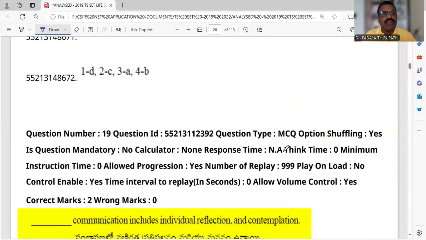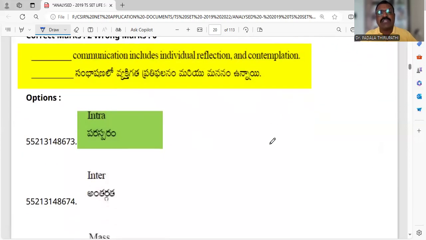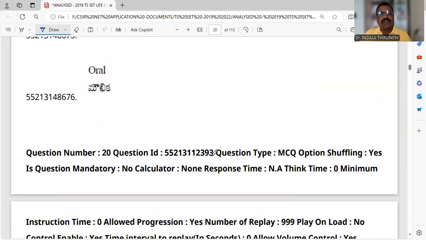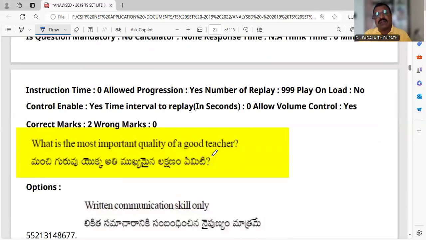Then next, the 19th question, communication includes individual reflection and contemplation. So communication definitely includes interpersonal and intrapersonal communication, which includes individual reflection and contemplation. And then the 20th question, this is the last question of this communication. So from 16 to 20, 5 questions are from communication. Remember, my dear friends, I am discussing here especially which chapters the questions come from.